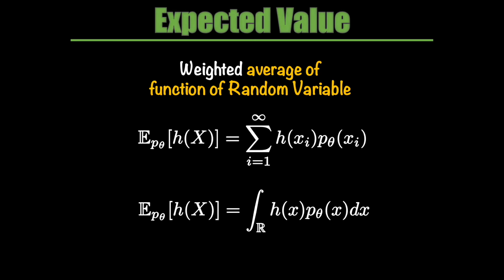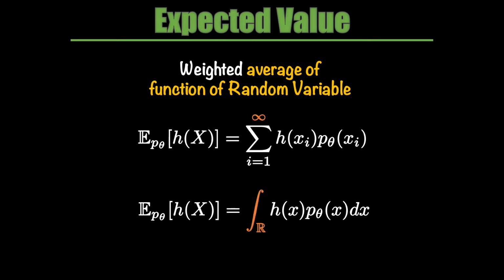In these equations, h of x is the function of random variable x and p of x is the probability distribution function for the random variable x. For the probability distribution functions, I'll be using either p or q, and the function of random variables will always use h. The probability distribution function will always be on the rightmost side of the integral, and also note the subscript of E, which indicates the function which is our distribution function. So in this case it is p.